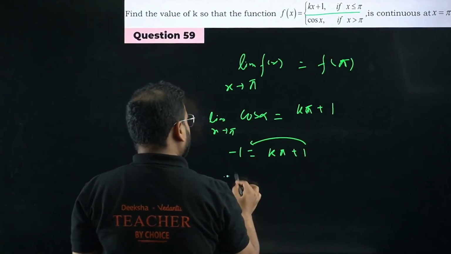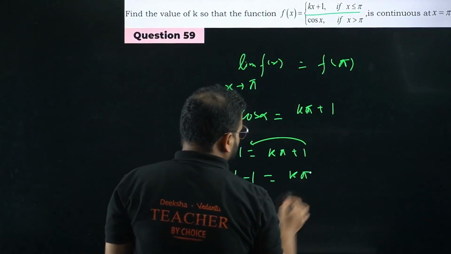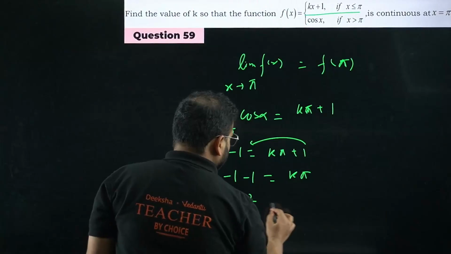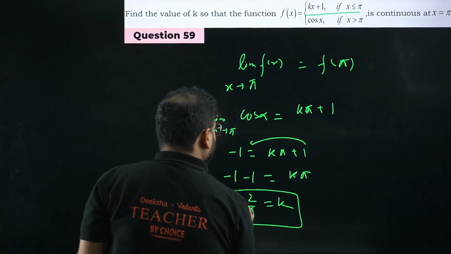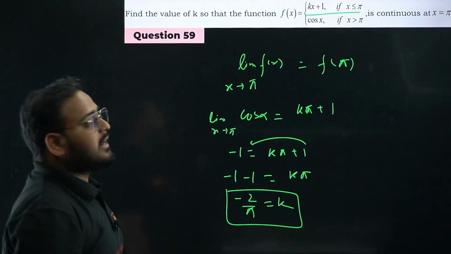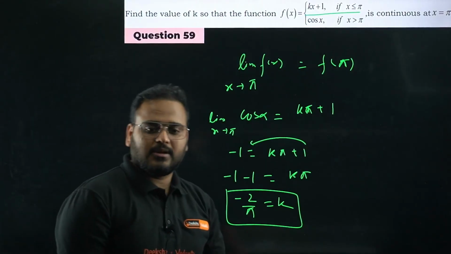Bring this 1 on this side. I get minus 1 equals to k pi. I'm getting this minus 2 by pi equals to k. When the k value is minus 2 by pi, the function will become continuous, sir. That's simple. Moving on now.